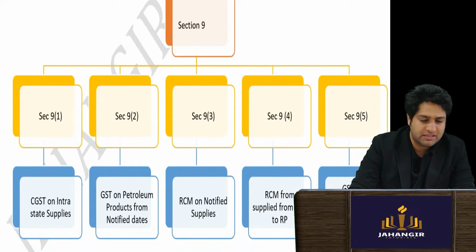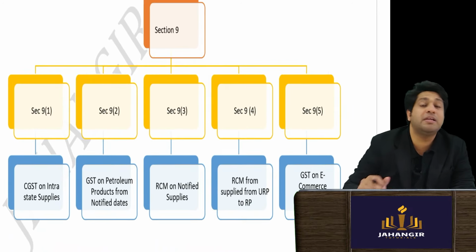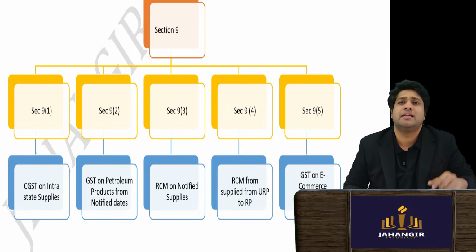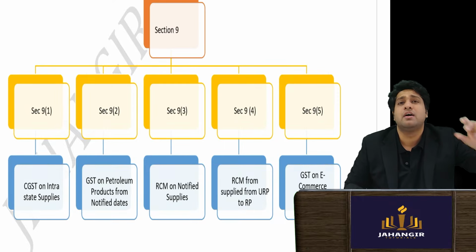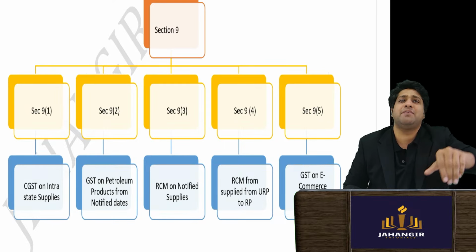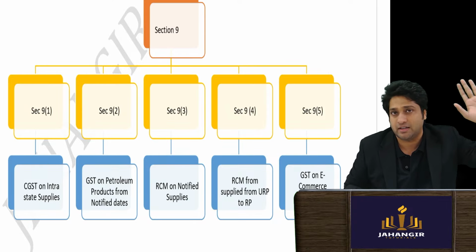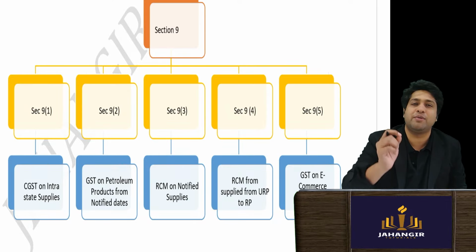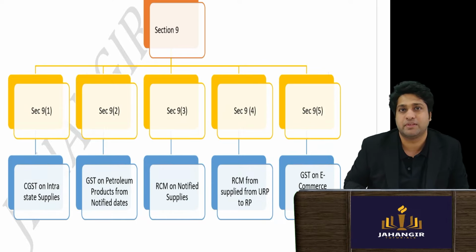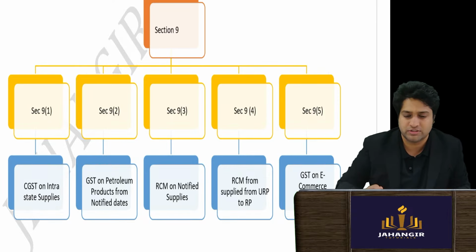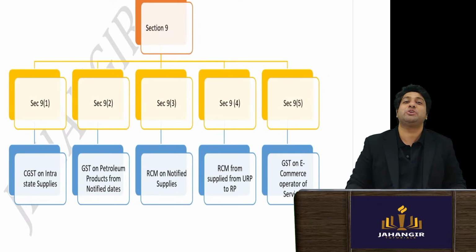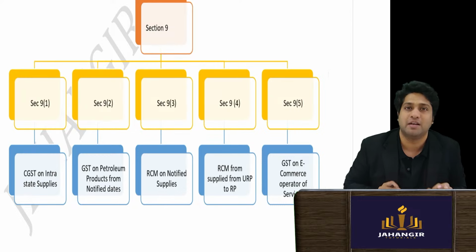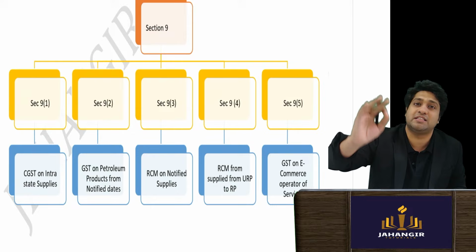Sir, what do you mean by a charging section? In the charging section it will be written that when XYZ thing happens, XYZ tax will be levied, and it can be levied at max XYZ tax rate. Now my question to you, and I believe everyone normally gets it wrong: what is the maximum amount of GST that the government can levy on goods and services? Then I will take you through. So the charging section will answer that, and I believe you will be shocked at what rate government has kept in their power to levy the GST highest rate.